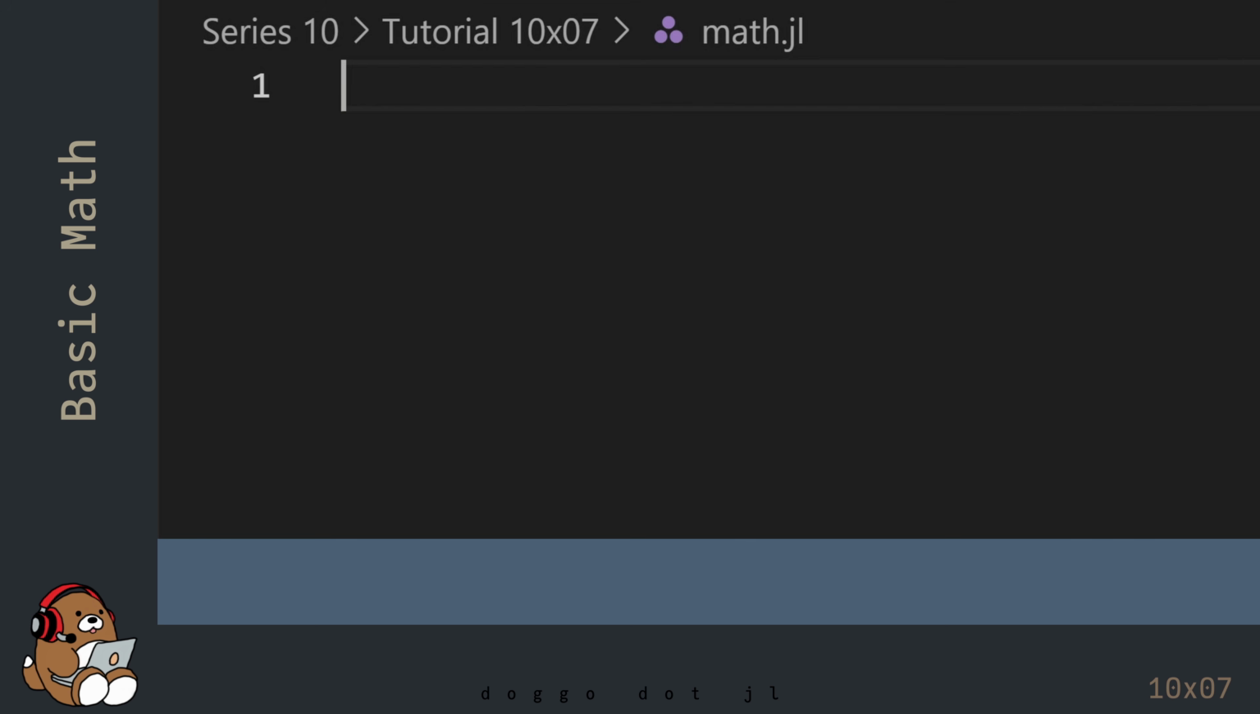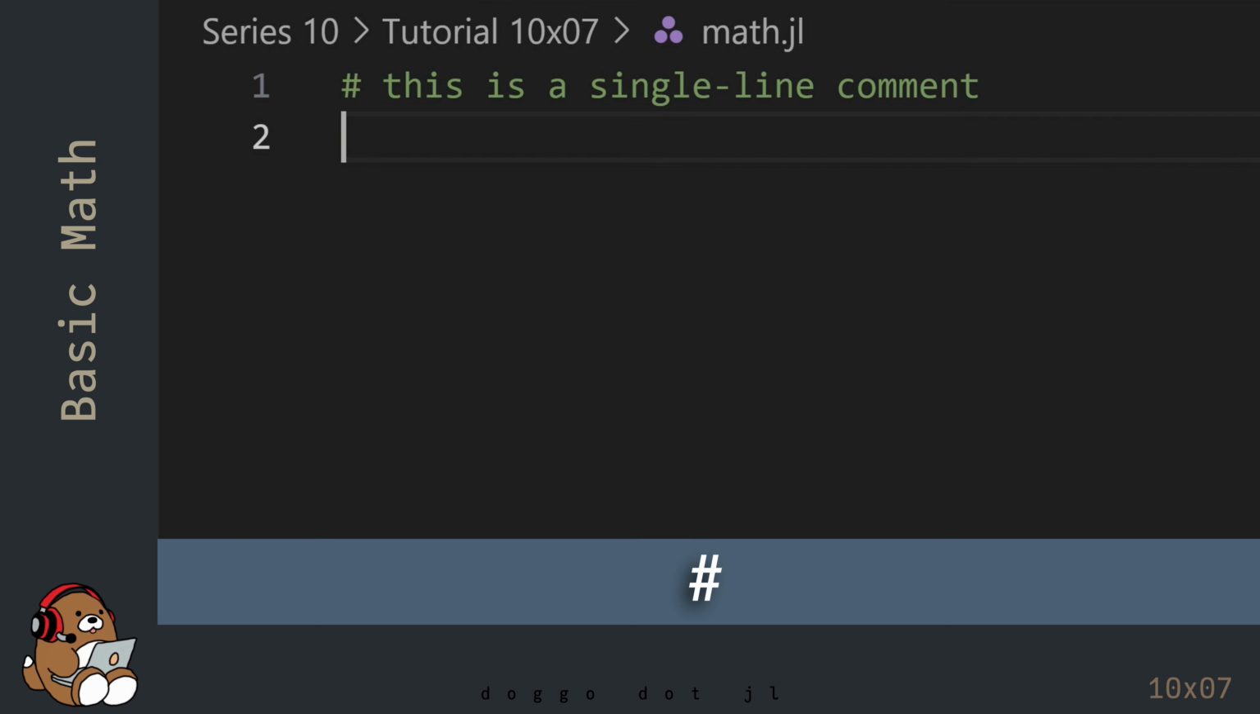Before getting to the math, here's how to write comments inside of a .jl file. To write a comment, start the line with a hashtag character, also known as the number sign or the pound sign. Comments are human-readable notes that you leave for yourself and for anyone else who may be viewing your code. Comments are ignored by Julia, so you can write whatever you like.